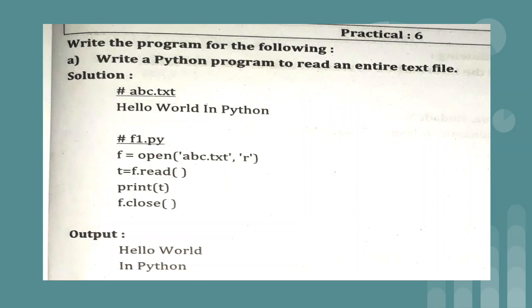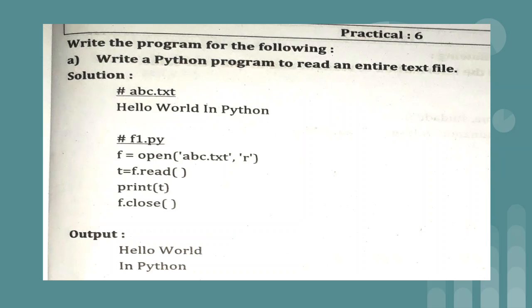All we want to do is read the content of abc.txt. We have read the content and displayed it with the help of the print statement, so now everything is done. I am closing the file by writing the f.close method. So this is your first program: write a Python program to read the entire text file.